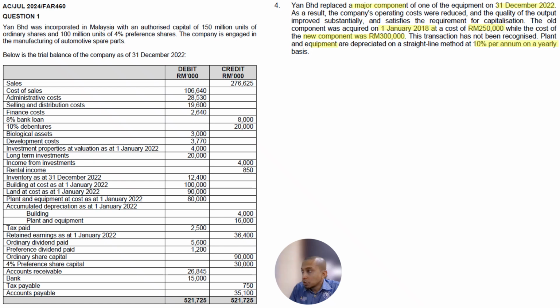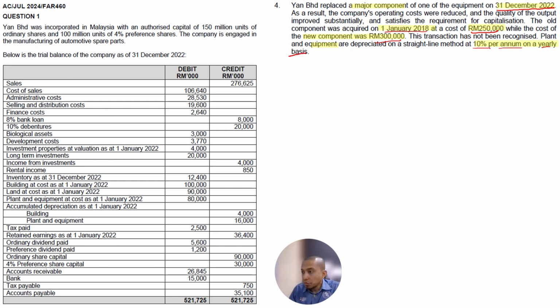So the old component was acquired on 1st January 2018. The replacement is on 31st December 2022. The cost of the old one is 250,000, while the cost of the new equipment is 300,000. The transaction has not been recognized. Plant and equipment depreciate on the straight line method, 10% per annum, on a yearly basis.